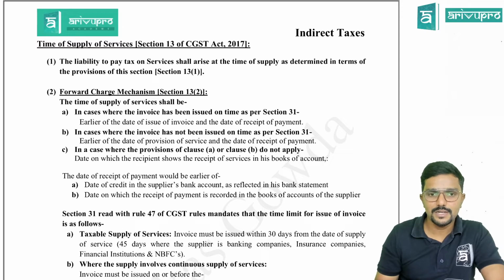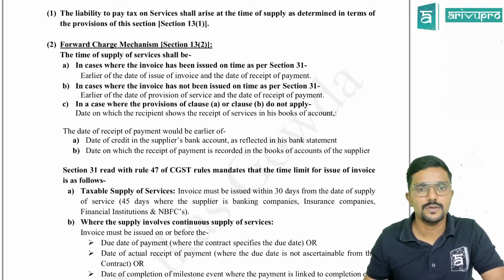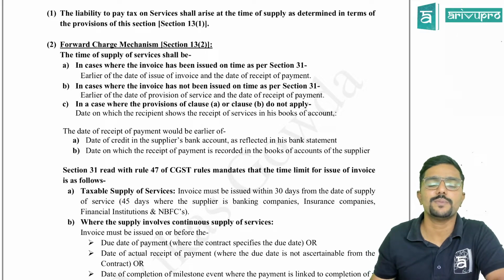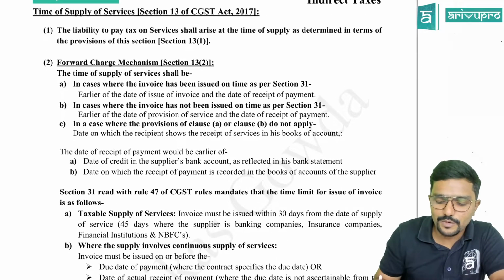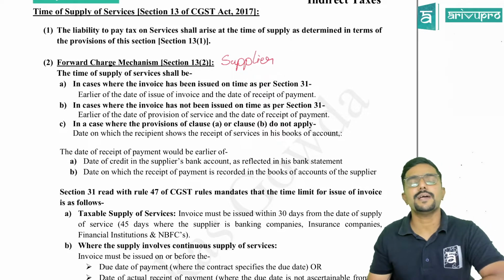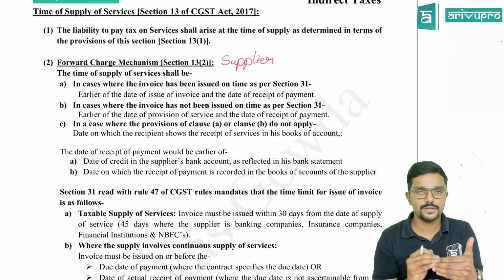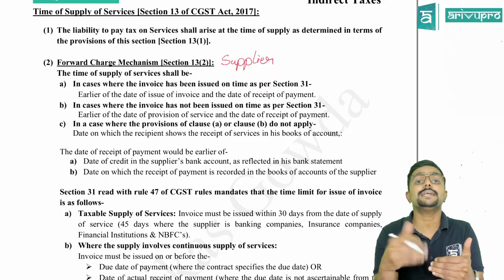So first one, 13.2 now, means forward charge. As I already told you guys, whenever you are deciding time of supply under forward charge, you need to think from whose point of view? Supplier point of view. You need to think from supplier point of view. Now, you are the supplier who has supplied the services, you issued invoice and collected the payment.